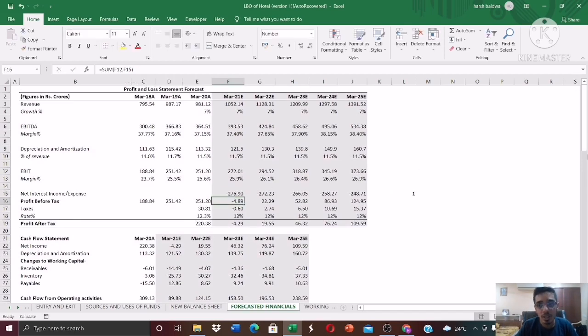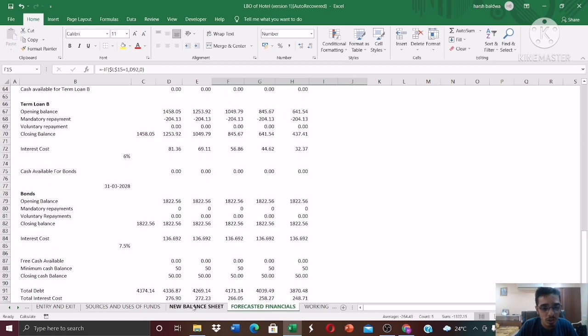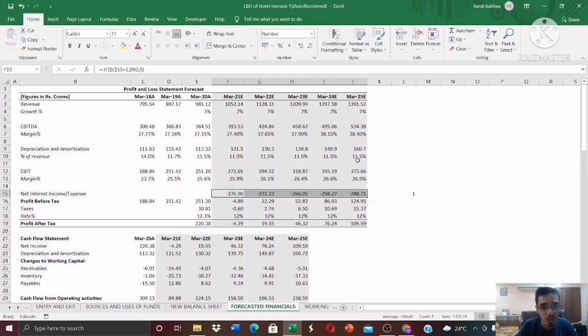Because if you directly link it to D92, it shows an error related to circular referencing. If you do this, no error will be shown. Or else you can just copy and paste the values over here. Don't paste the formula, paste the value. That's how you get the interest payments.